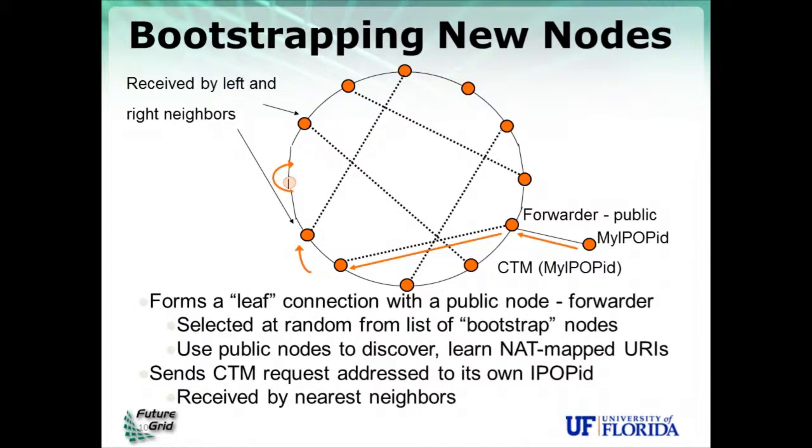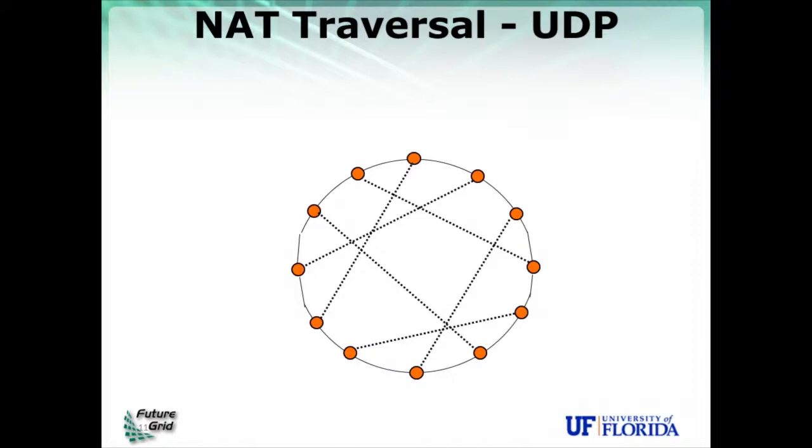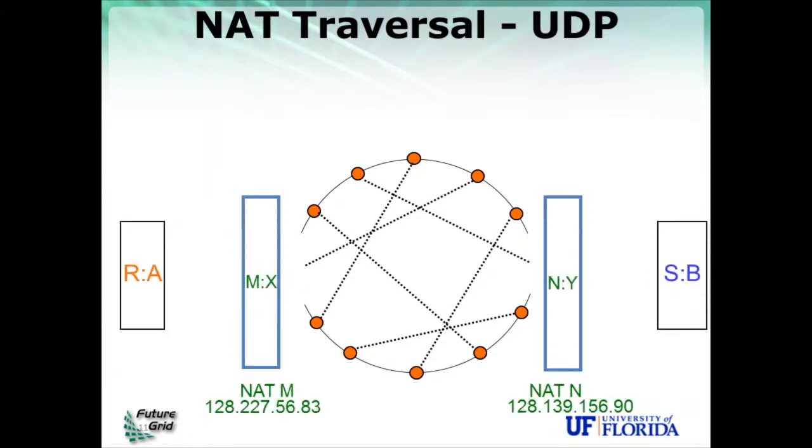But the process begins by sending a connect to me message to itself, that message delivered to left and right neighbors, and the near edges to the left and to the right are established through the process that we saw in the previous slide. Now, what happens when A and B are behind NATs? So supposing this example, we have A and B constrained by NATs, and we're going to use these NATs M and N with these example IP addresses to illustrate what's going on.